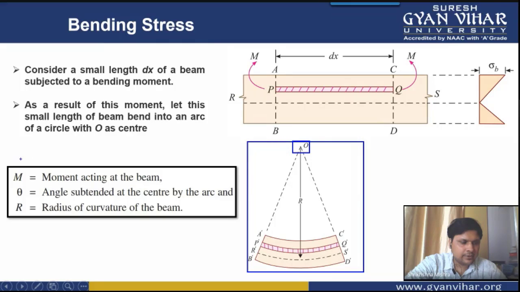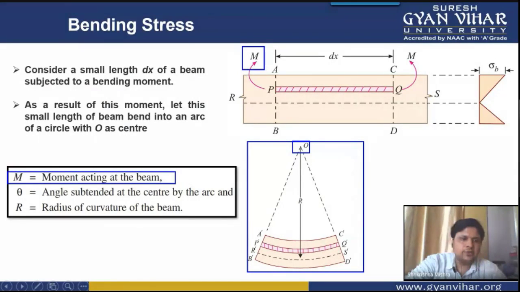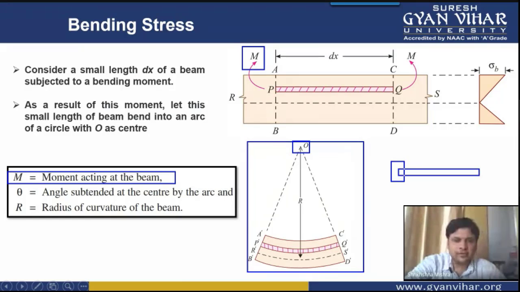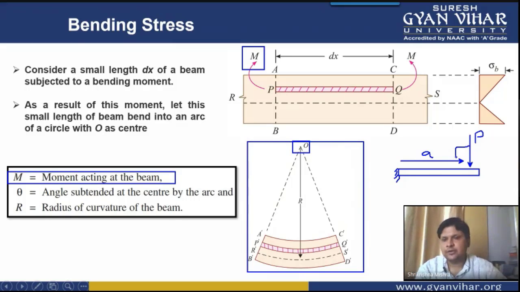Capital M represents the moment that is acting at the beam. What is moment? Whenever you apply a load on any body, if it is fixed from this side, and you are applying a load here, for example the load is P, then bending moment will be equal to this particular distance A into this load P. As I have already told you, you can refer to my previous video lecture.